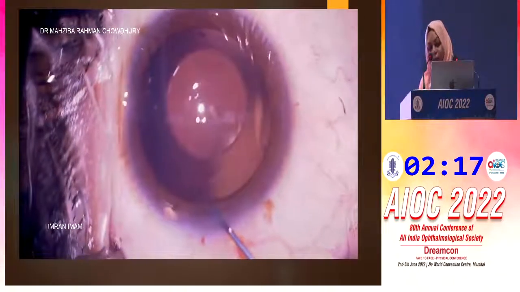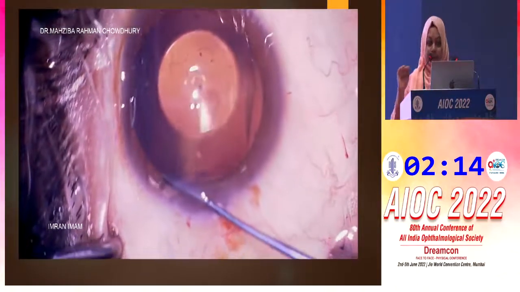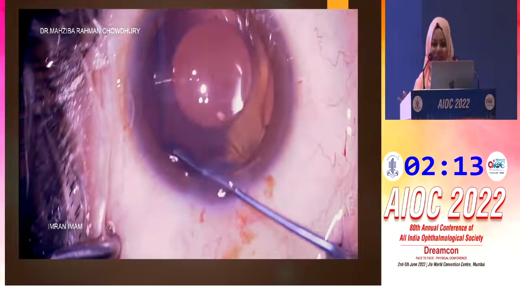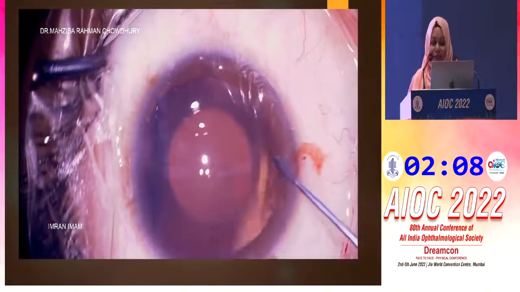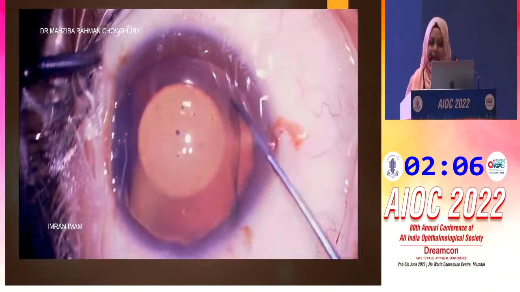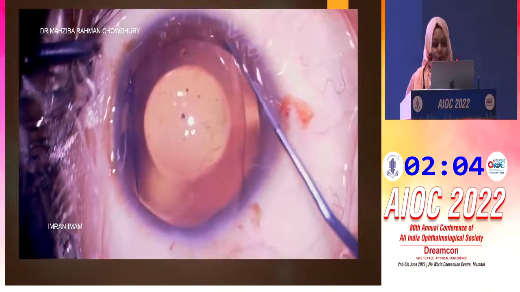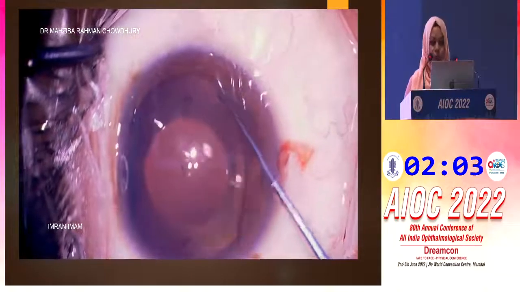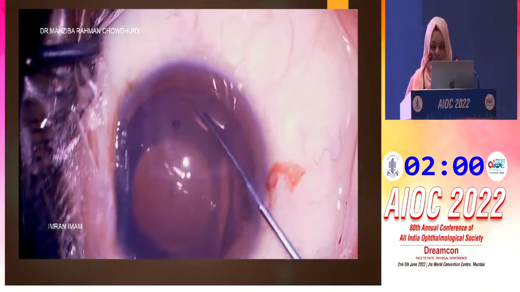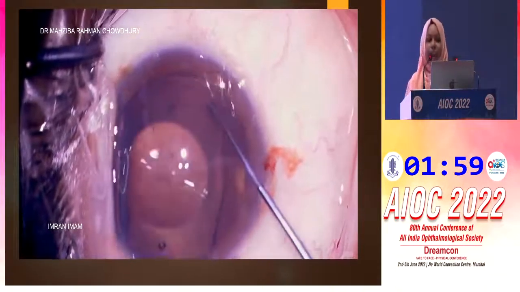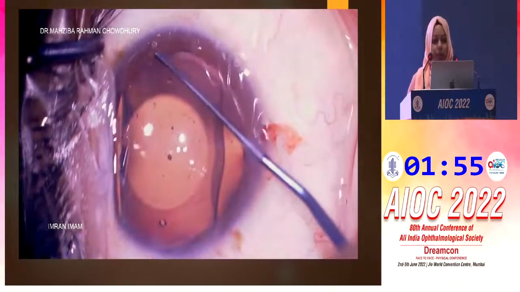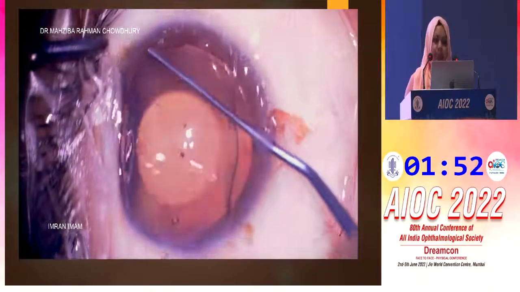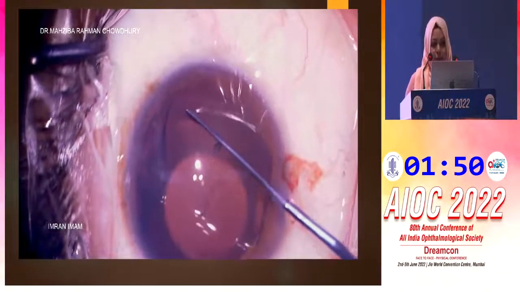So again, over here, what happens is that the crystalline lens is there, the cornea is there, so we cannot have any damage to those. So we'll just do it gently and put the ICL in position. So number 1 has gone in. This is number 2 going in. At first go, it didn't go in, so I do it gently again and let it enter. Then comes the third one, the haptic is in. And lastly, the fourth one.